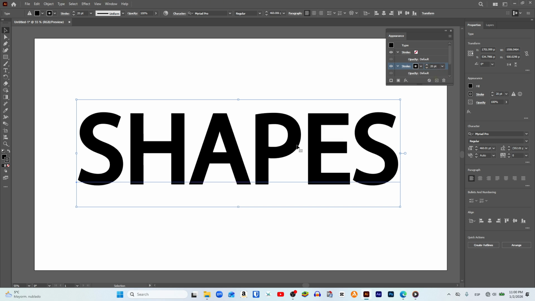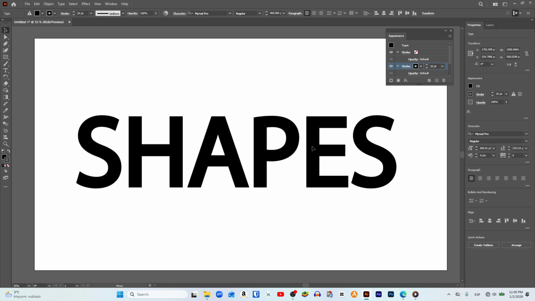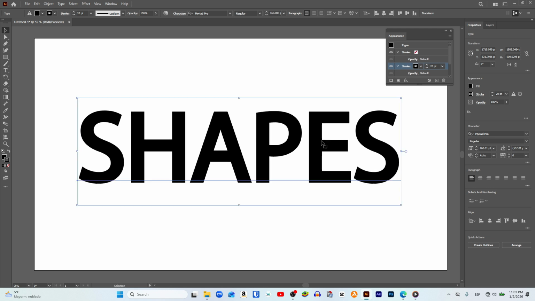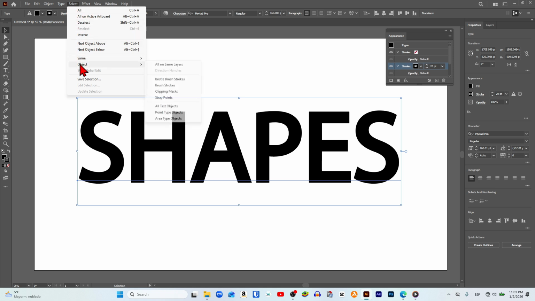After that, we are going to proceed to convert our text into shapes, and to do this, the first step is to go to the top menu of the page, and among all these options, click on the select section. Now, in this drop-down menu that appears, we go to the object section, click on it, and then another panel will open to the right. And here we click on the option that says All Text Objects.